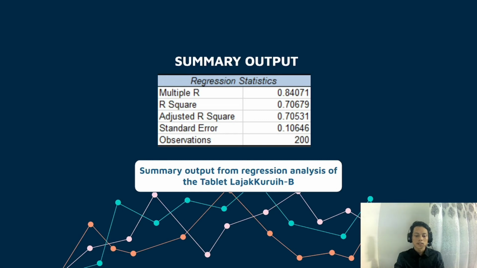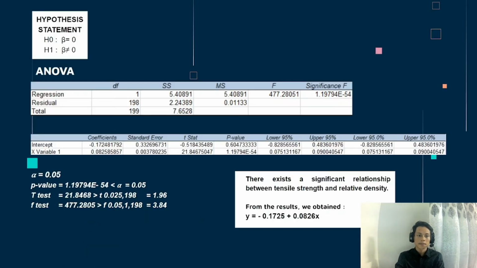This table shows the summary output from regression analysis of the tablet LajakLaku B. The value of multiple R is 0.84071, which indicates that there is a strong positive linear relationship between tensile strength and relative density. The value of R square, 0.70679, shows a good fit for the data to the regression model. The value of tensile strength can be explained by the straight line of the regression. Therefore, the simple linear regression model is adequate.